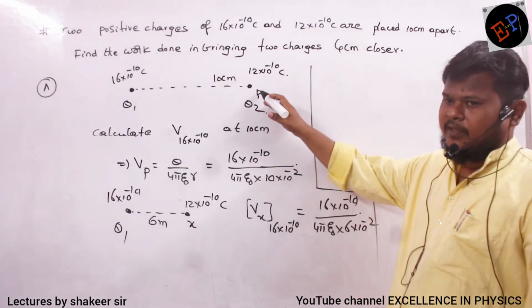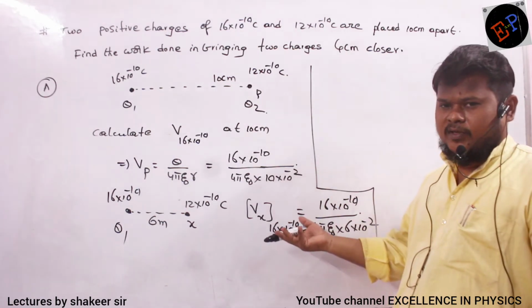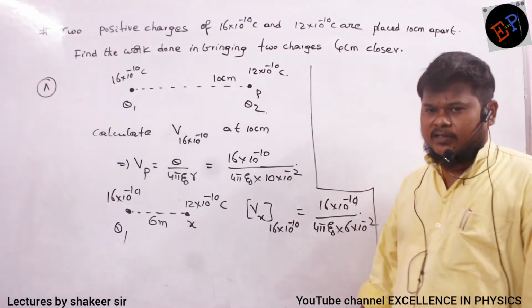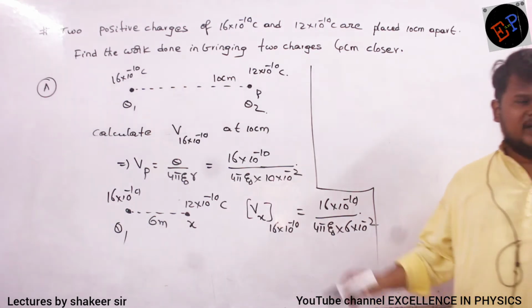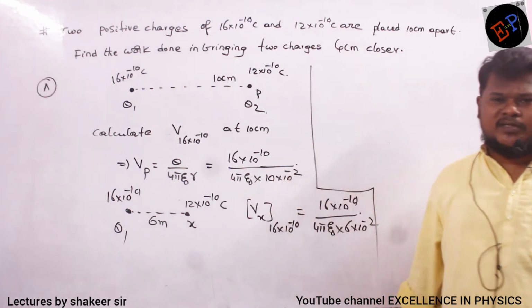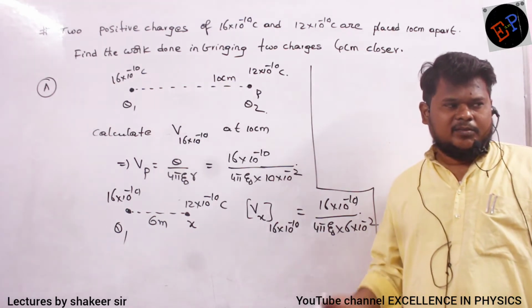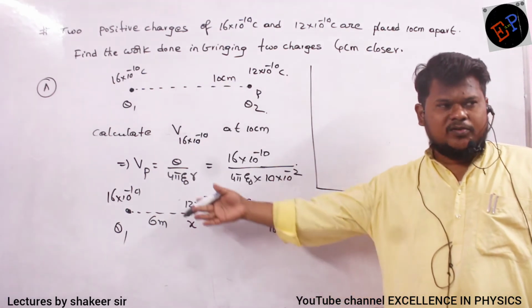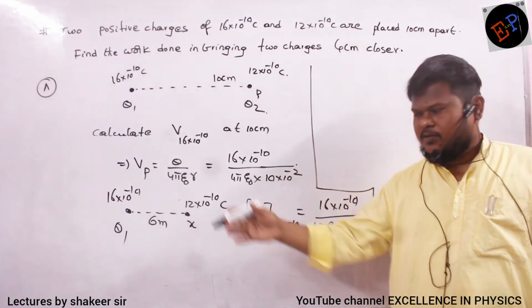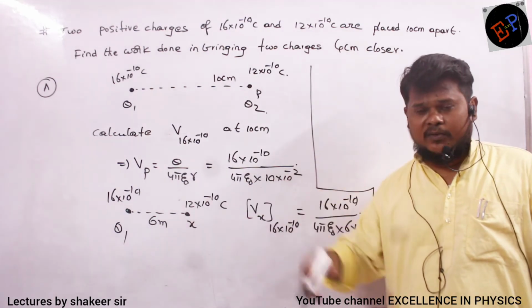Potential at point P, potential at point X, they are different. No? So which one is at a higher potential? Point X is at a higher potential or point P is at a higher potential? Point X is at a higher potential. Why? Because it is closer, no? It is closer to the main charge which I am taking. So definitely at point X potential will be greater.